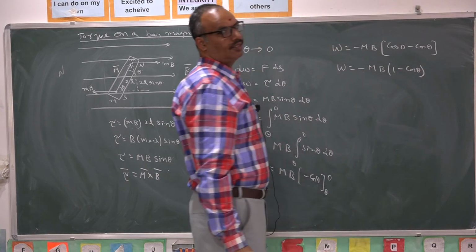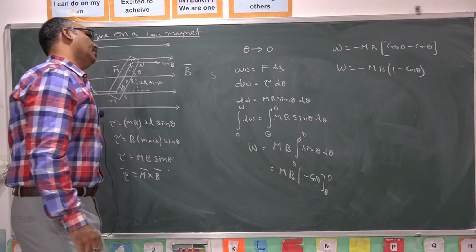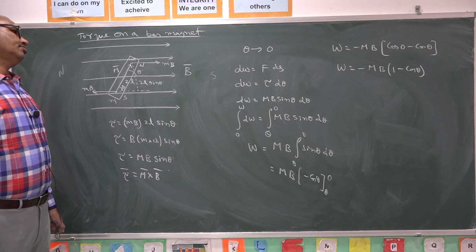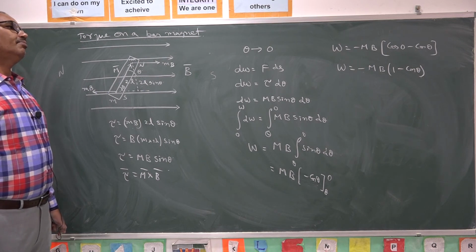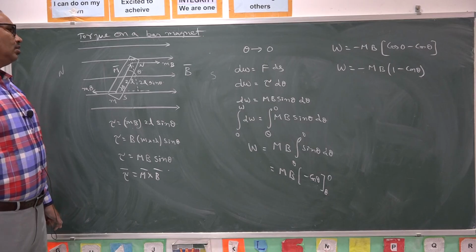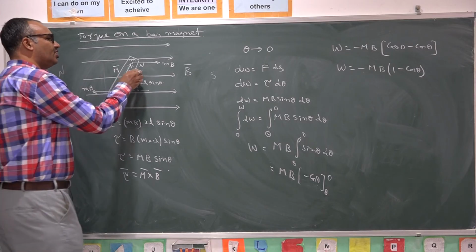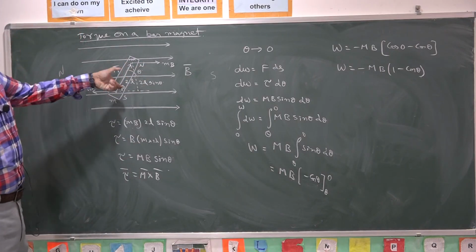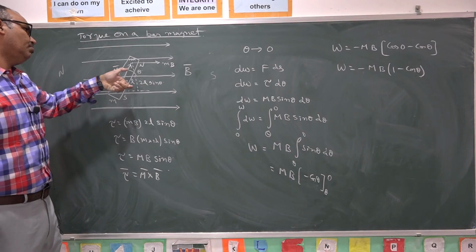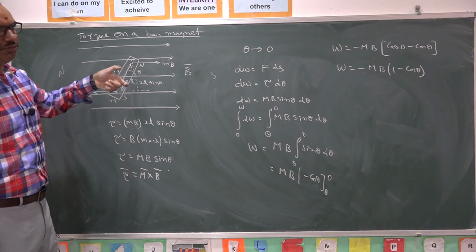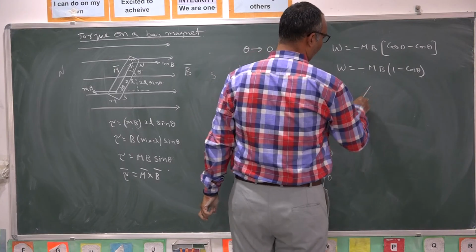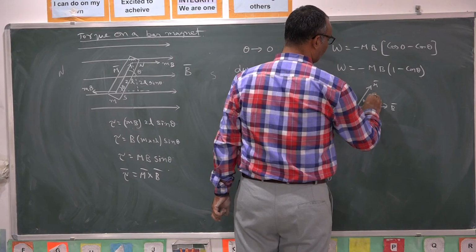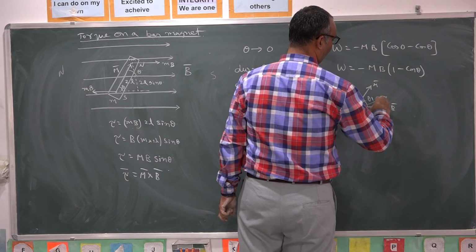Here minus indicates a negative work. So the work done value can be calculated by using that formula. Suppose initially it is making angle theta 1. After some time it did not come to the field direction. It came to another angle theta 2. Initial angle of separation between M bar and B bar is theta 1. After some time it came to theta 2.